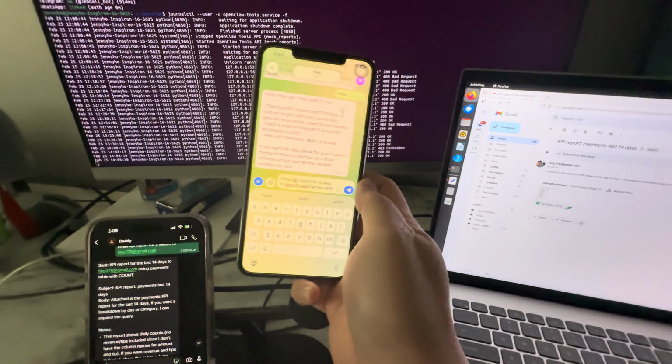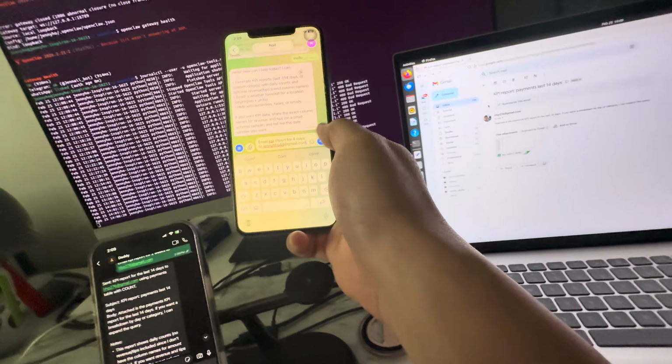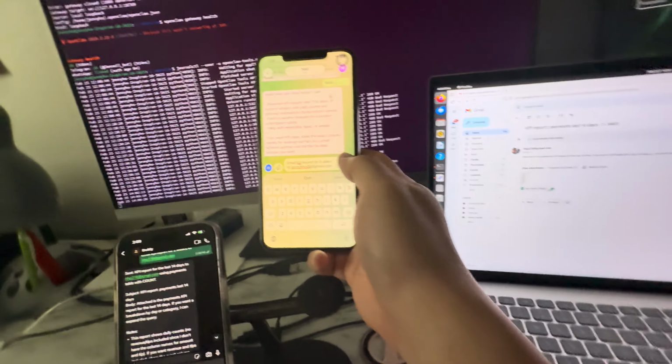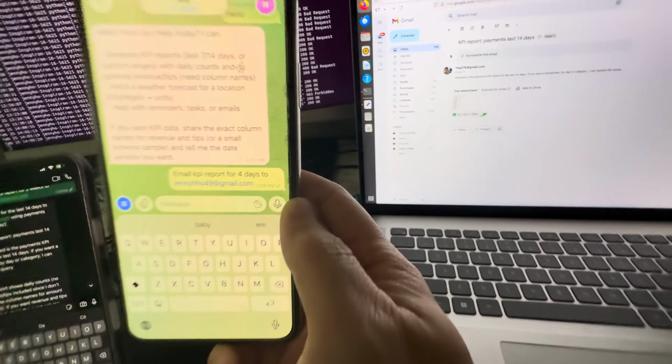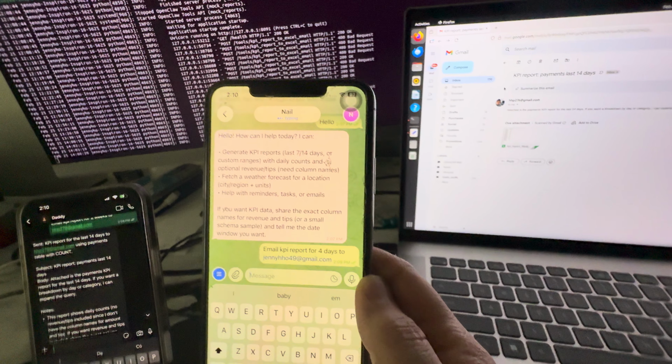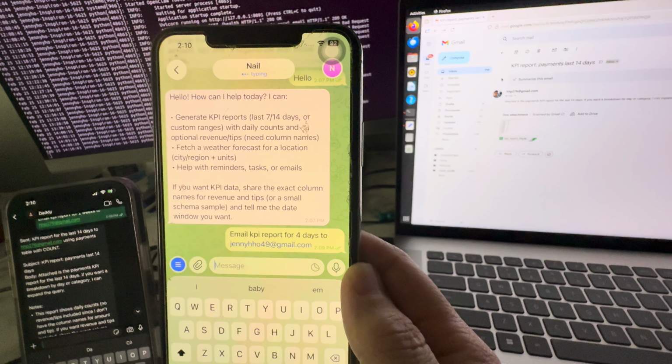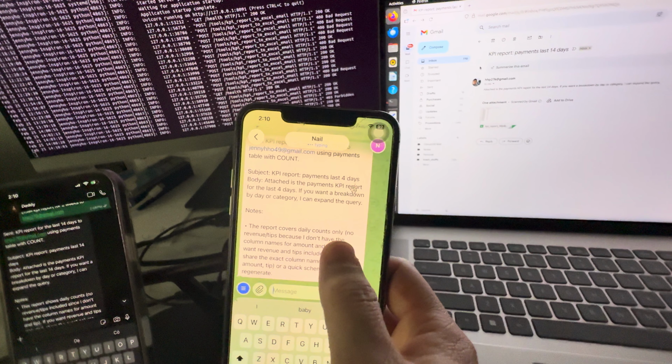Yeah, this is a Telegram bot, so I just type in the request and send. You see, it says okay, it is automatically processing right now.